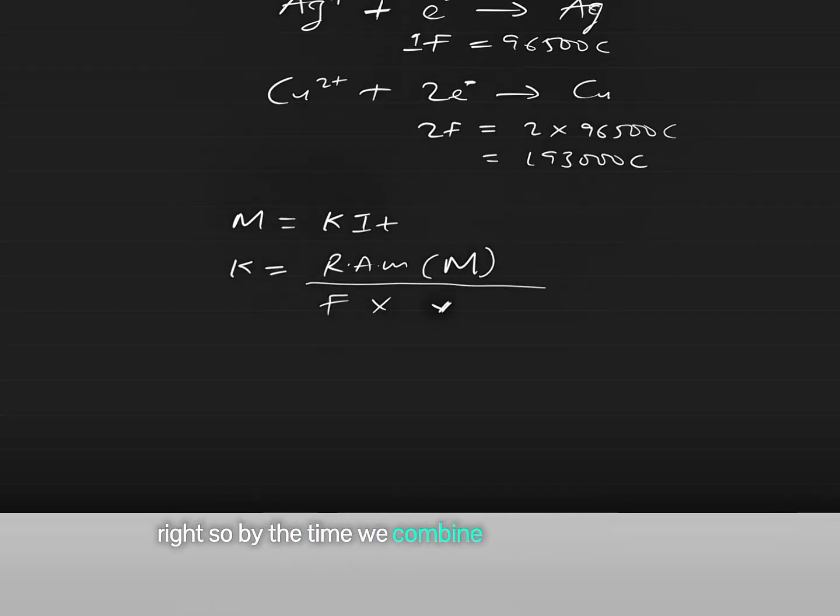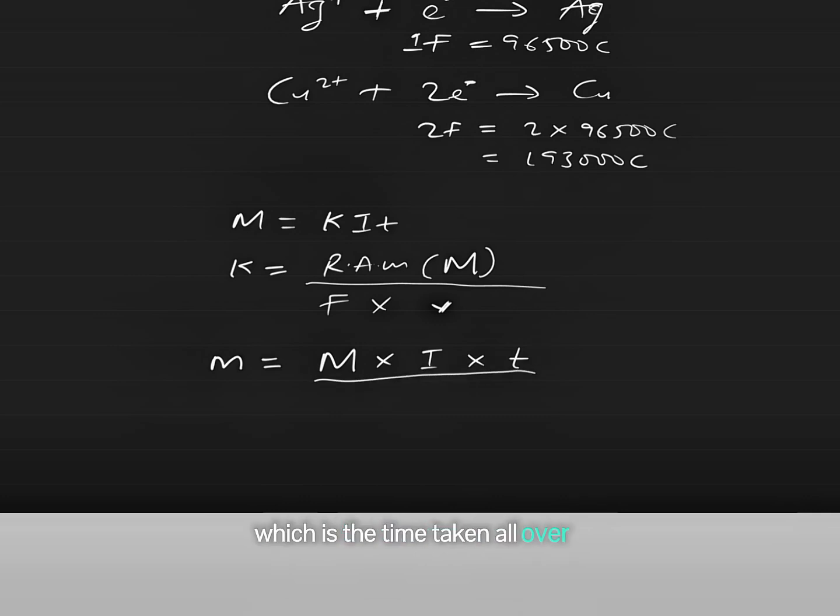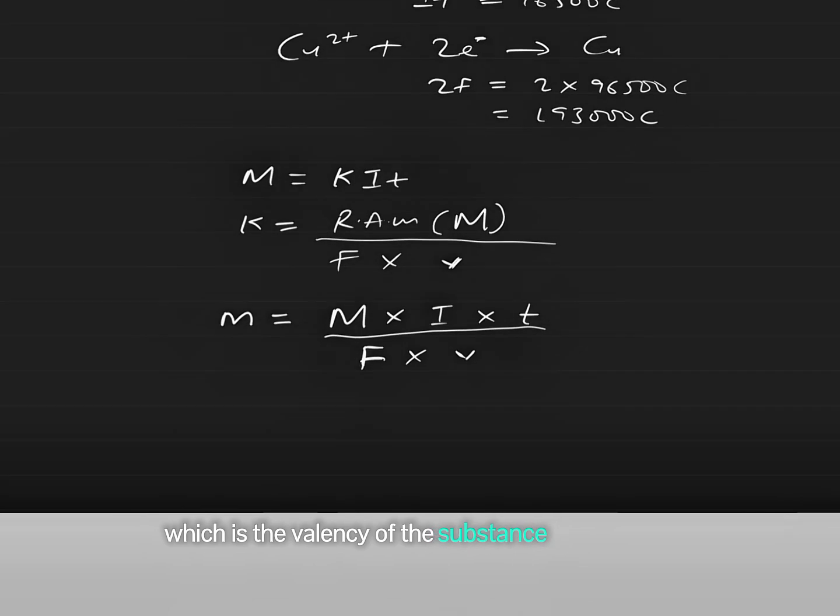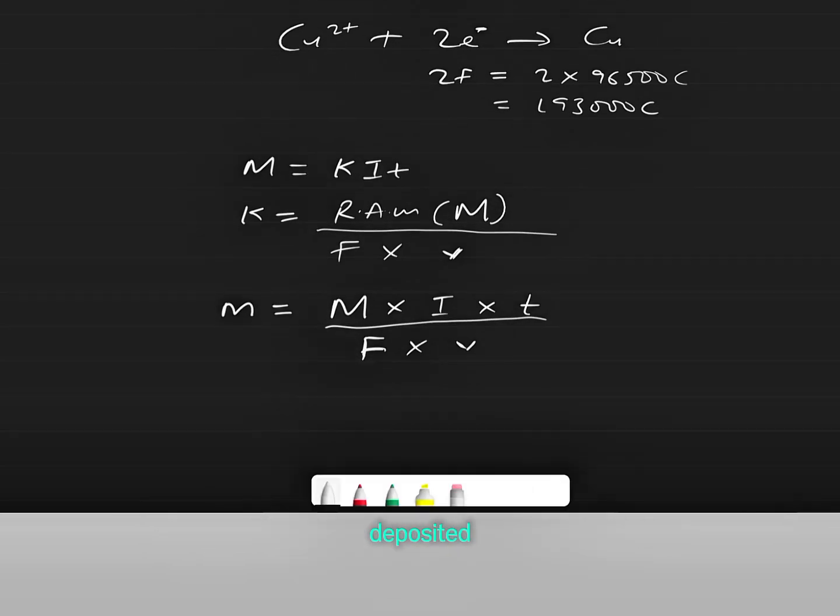By the time we combine these two formulas, we have that the mass of substance deposited, M, is equal to capital M, which is the relative atomic mass, times I, which is the current, times T, which is the time taken, all over F, which is 1 Faraday, times V, which is the valency of the substance being deposited.